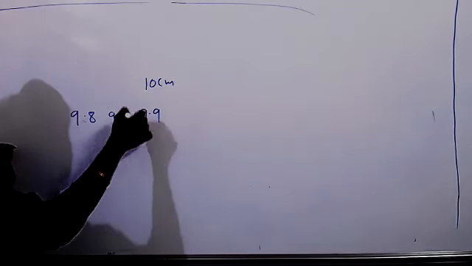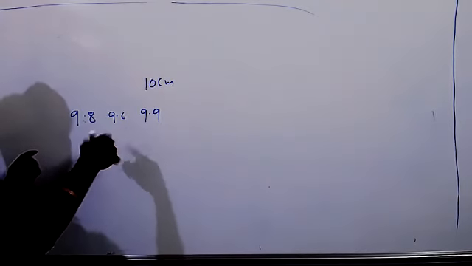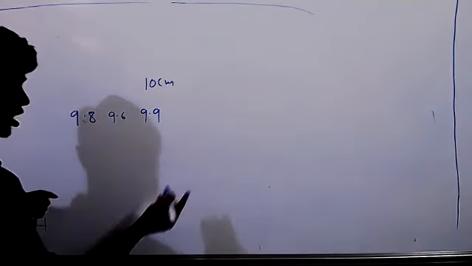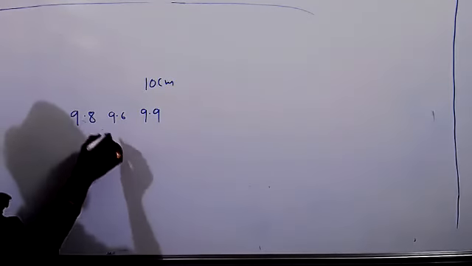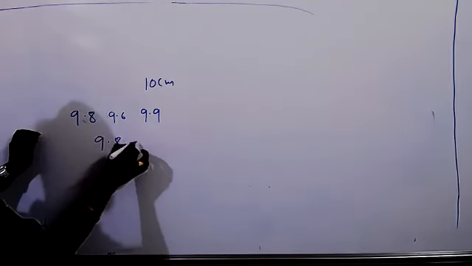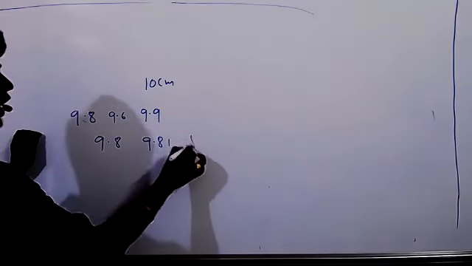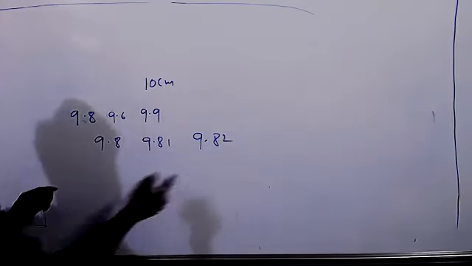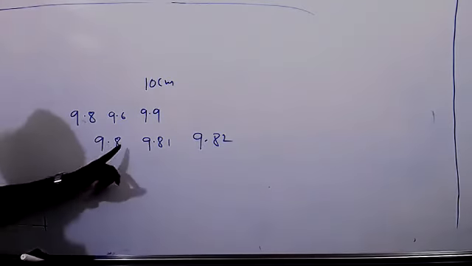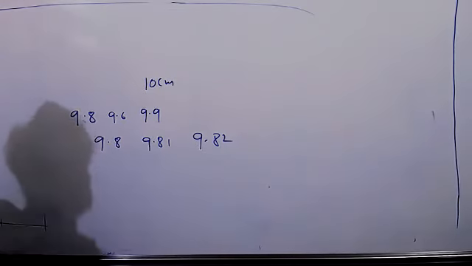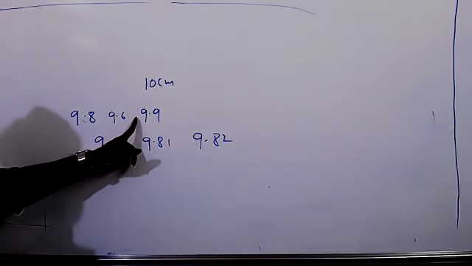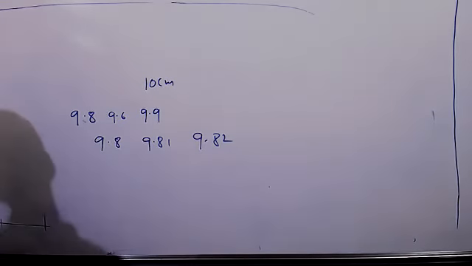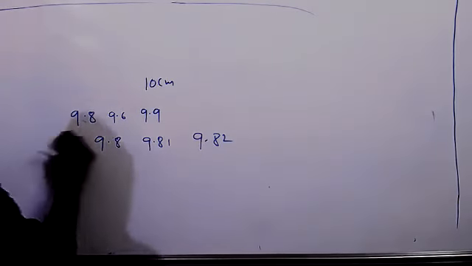Finally I got 9.9. More than this, I am unable to get. So 9.8, 9.81 and 9.82: here more precision is there because the values are very near to each other. Here one gap is there, here a lot of gap is there.